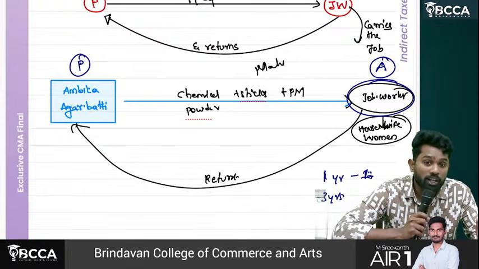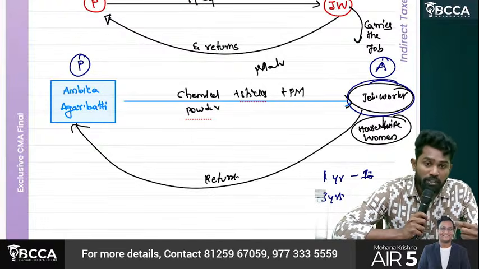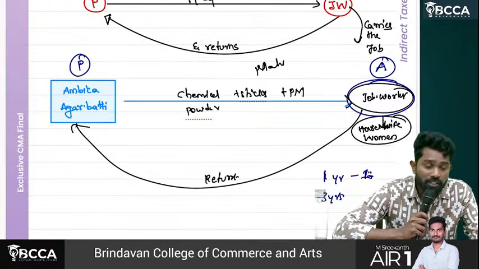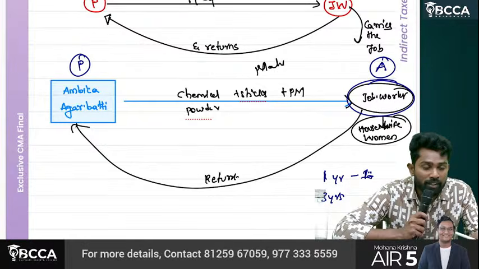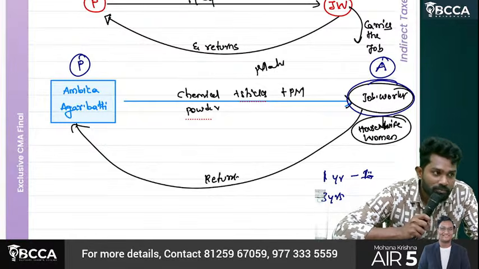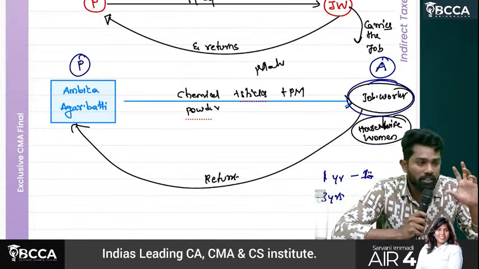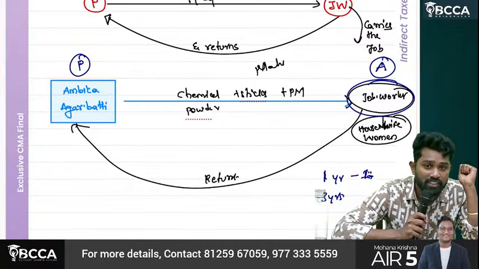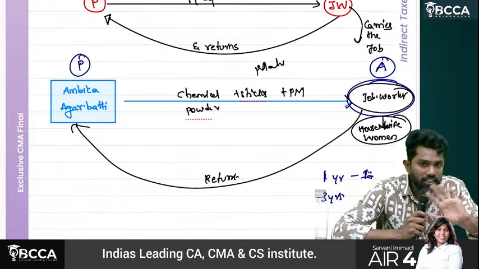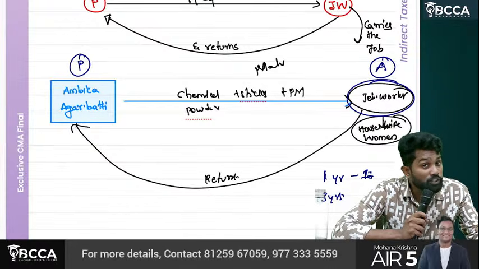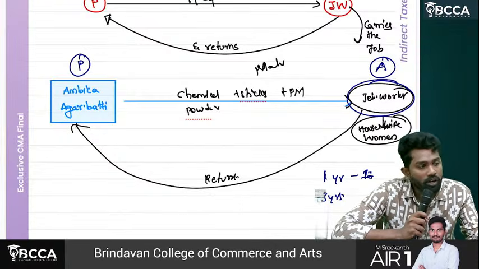If not, what happens? If the job worker fails to return within that period, then the principal has to raise an invoice, considering it as what? Supply. But is there consideration? Is there consideration? Understand my point, sir. Principal sent raw material and this packing material to the job worker. Why did he send? Assuming he'll process and give it back. Okay, so initially not a supply, but the job work provision says like what? That fellow has to return within 1 year, or for capital goods 3 years.